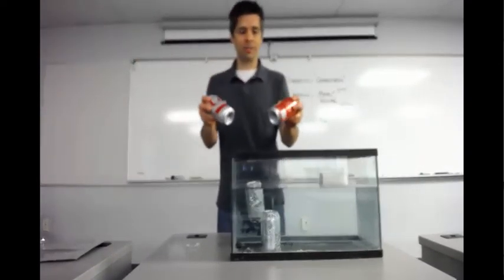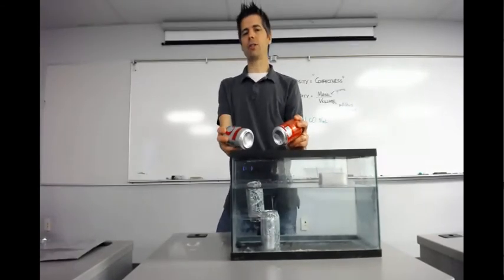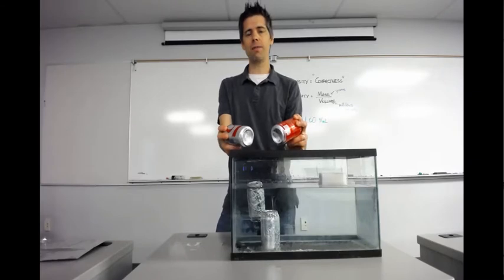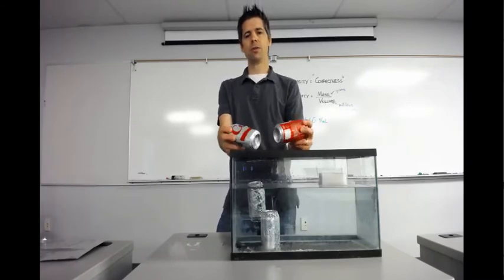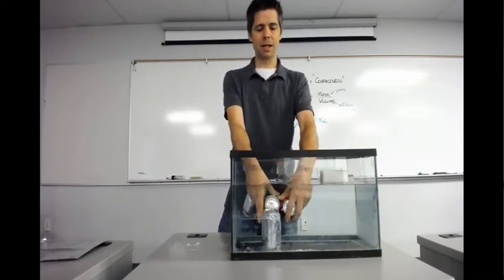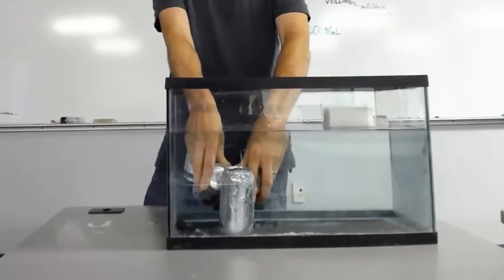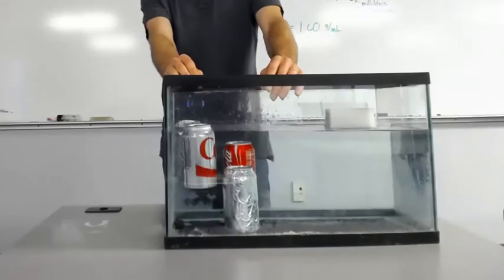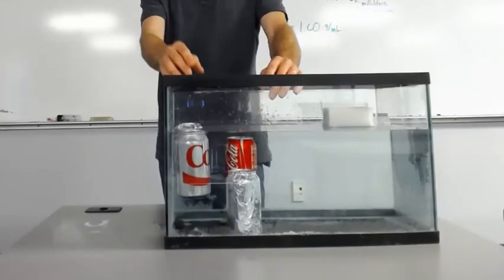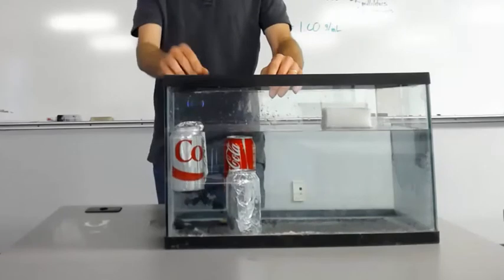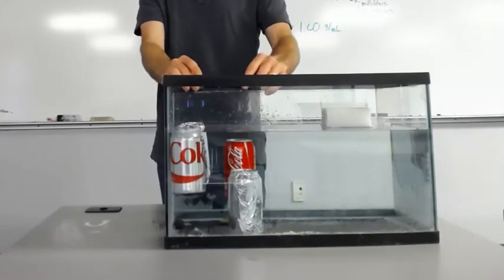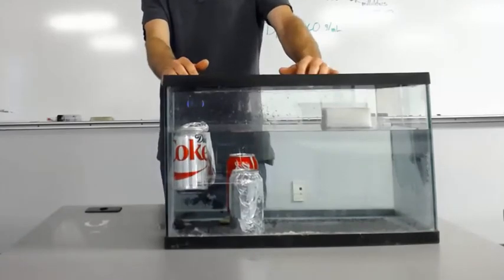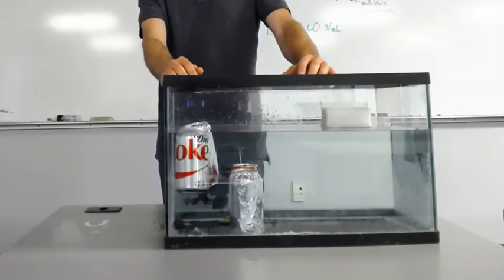It's sugar. You see, one of these cans of soda has sugar in it. A lot of sugar. The other can has a small amount of artificial sweetener. So if I take both of these cans and dunk them into the water and let them go so we can watch and determine their density, as you may have guessed, the diet soda is the one that's floating, while the regular soda has a density pretty close to 1 or maybe even a little more than 1.